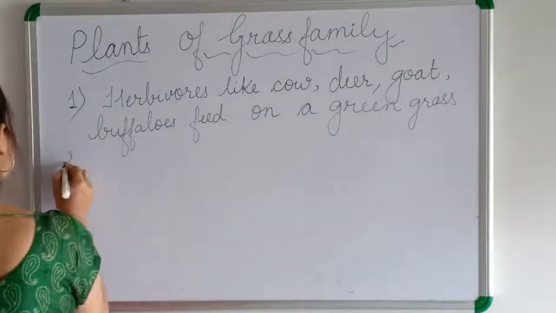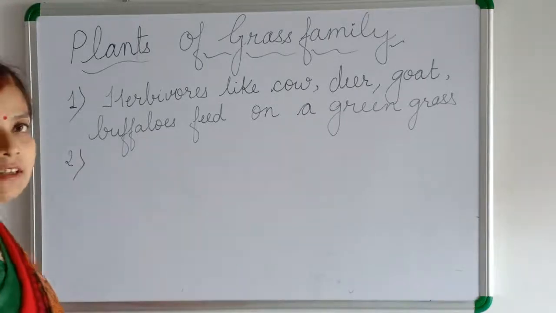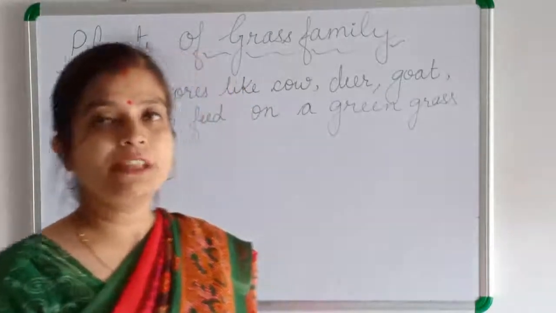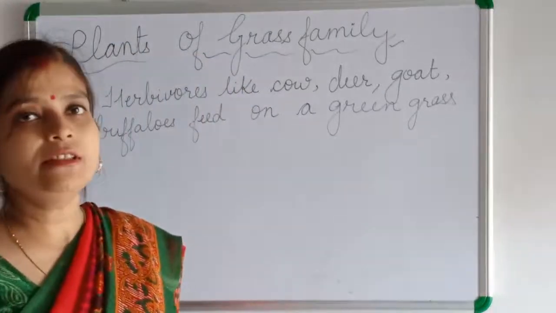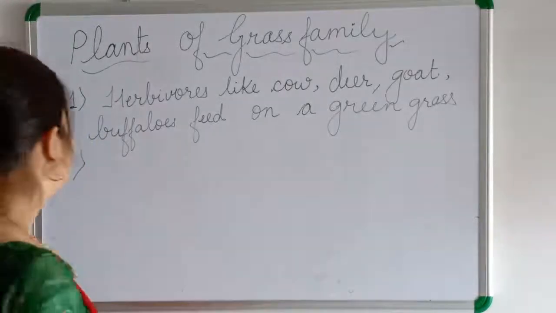Second, grasses are used to make paper. Which grass? That is bamboo, which is the tallest grass. Bamboo is the tallest grass and it is used to make paper.